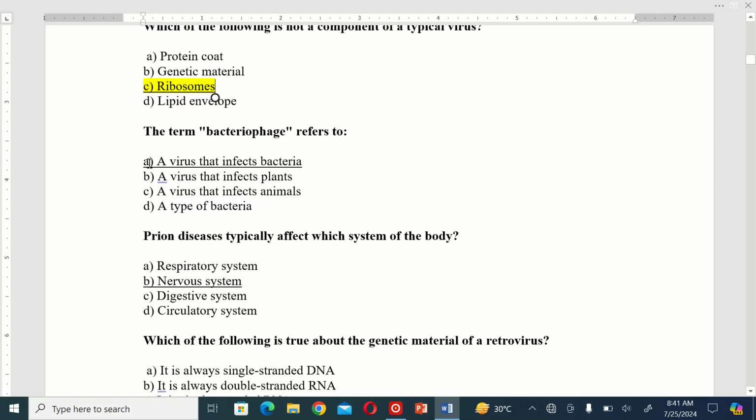So the correct option is a virus that infects bacteria. Prion disease typically affects which system of the body? A. Respiratory system. B. Nervous system. C. Digestive system. D. Circulatory system. Prion disease typically affects the nervous system of the body.